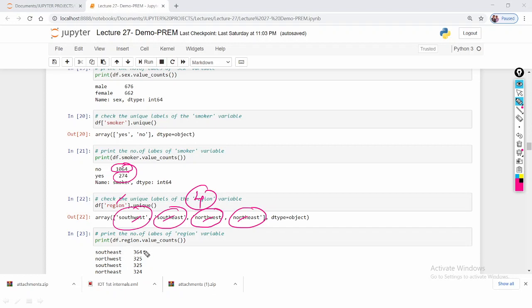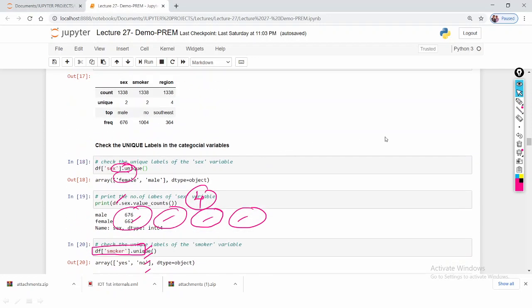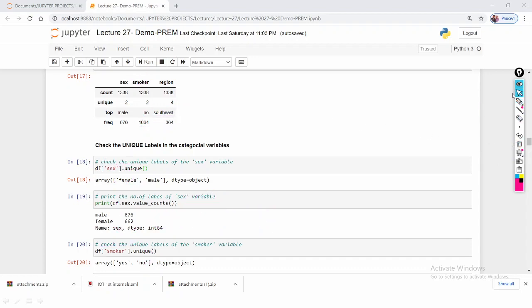Southeast is 364, northeast 325, and the others 325 and 324. You can notice here that southeast is the most frequent one, at 364. In smoker, the top frequency item is no, and the number of labels under no is 1064. So this is the data about the categorical variables.